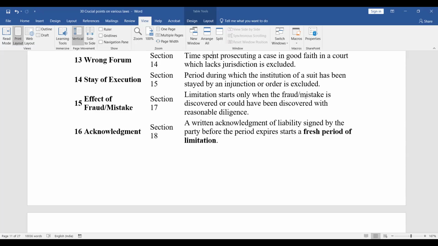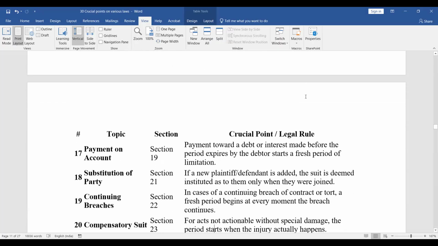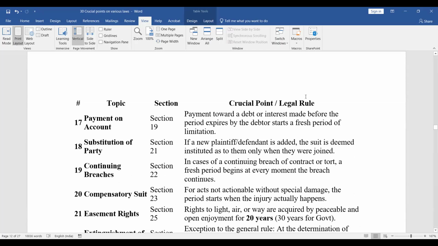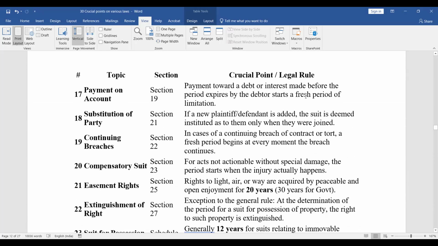Acknowledgement. Section 18. A written acknowledgement of liability signed by the party before the period expires starts a fresh period of limitation. Payment on account. Payment towards a debt or interest made before the period expires by the debtor starts a fresh period of limitation. Section 21. Substitution of party. If a new plaintiff or defendant is added, the suit is deemed instituted as to them only when they were joined.